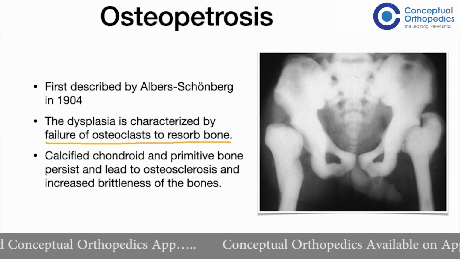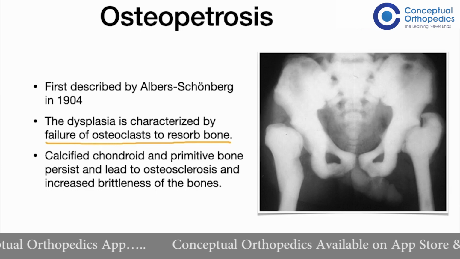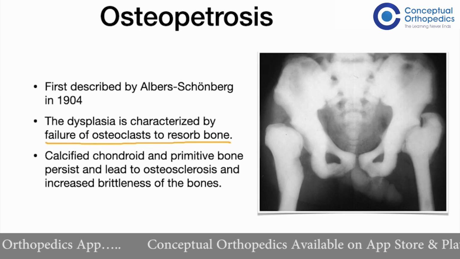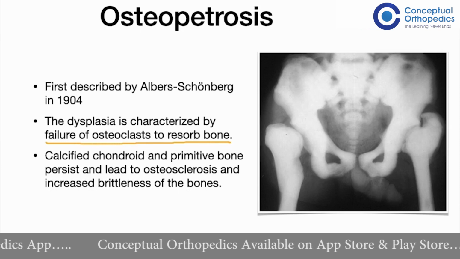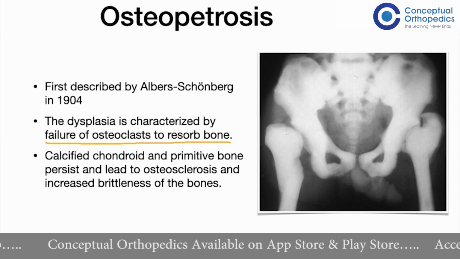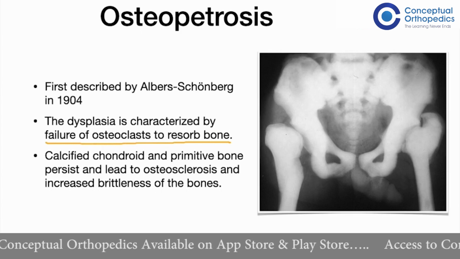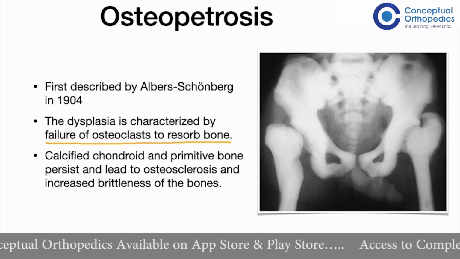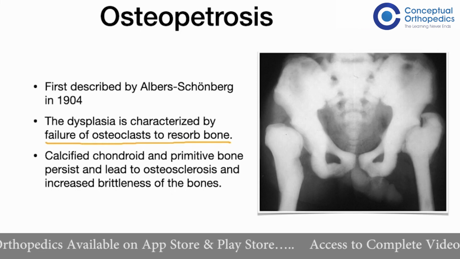is initially formed is always a woven bone, which in normal individuals is broken down by the osteoclasts so that it is relaid along the better structures to form a mature bone. Unfortunately, in these patients, the osteoclasts fail to resorb bone, and hence the woven bone persists into adulthood.